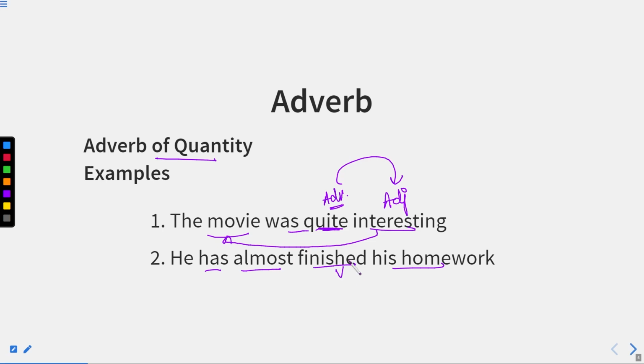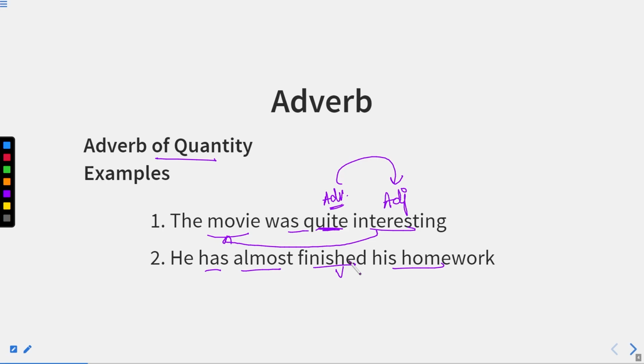Now, one very important thing comes over here. Whenever we have an adverb of quantity, if we talk about its position, it generally comes near to that particular word which it is qualifying, as we have already read in our earlier session. It is placed near the word it qualifies.